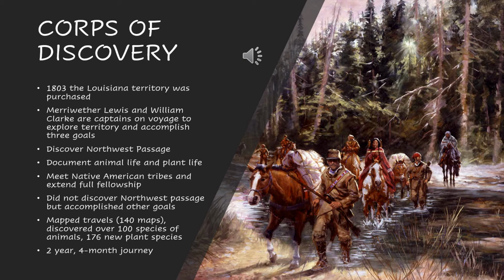So Lewis and Clark go on to this land, and they really accomplished 2 out of these 3 things, and that's a big deal. So they did not discover the Northwest Passage, but they did document over 100 new animal species. You have 176 new plant species that are being discovered. They produced over 140 maps of this land, and they really made these positive relationships with Native Americans.